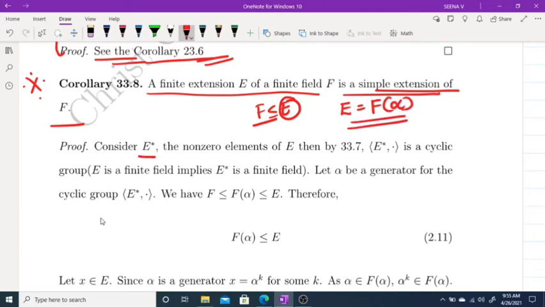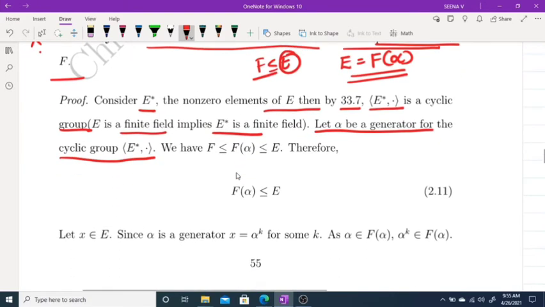Now consider E star, the non-zero elements of E. By the earlier theorem, E star under multiplication is a cyclic group, since E is a finite field. Now let alpha be a generator of this cyclic group E star under multiplication. Now we know that F(alpha) is a subfield of E